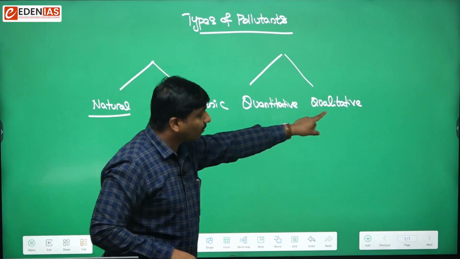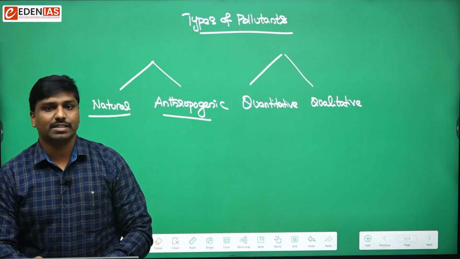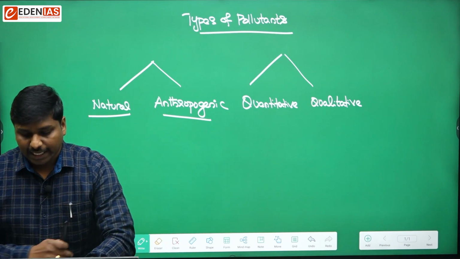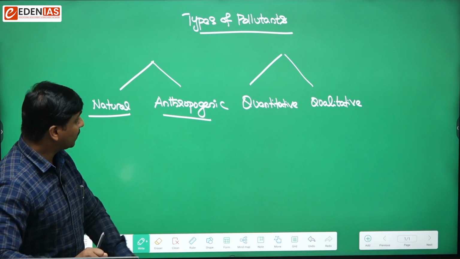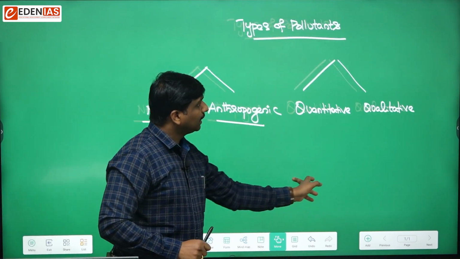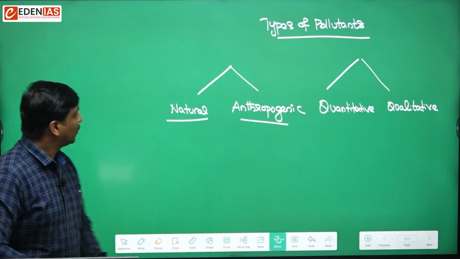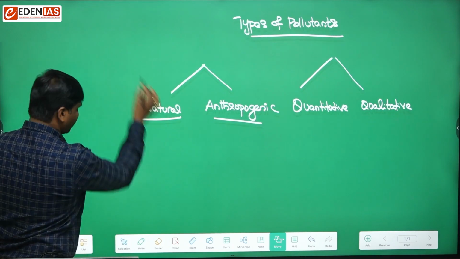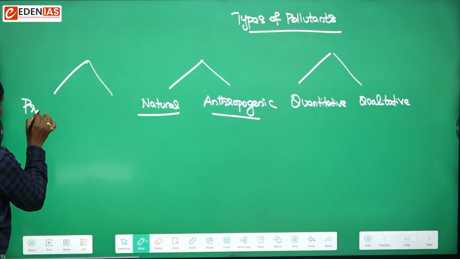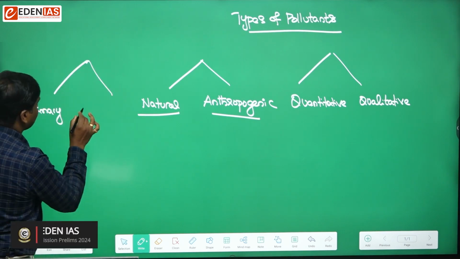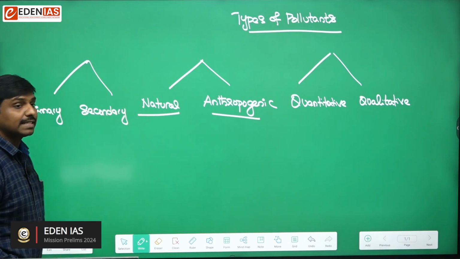So we are talking from the perspective of the quality of the composition. So, qualitative pollutants. Can you understand? So that is one type. And then, if we talk on the basis of their persistence in nature, we can have two types of pollutants: primary pollutants and secondary pollutants.